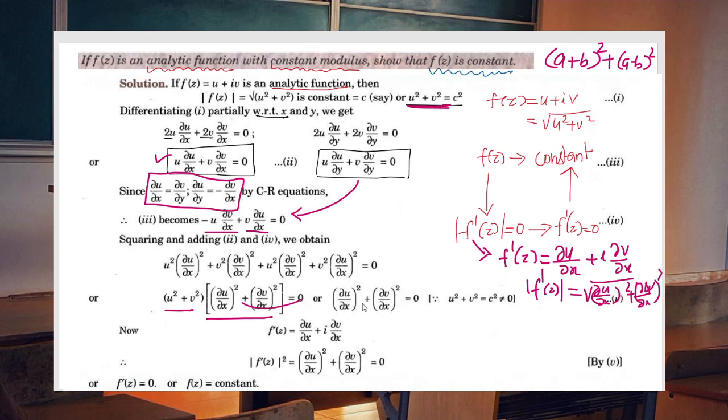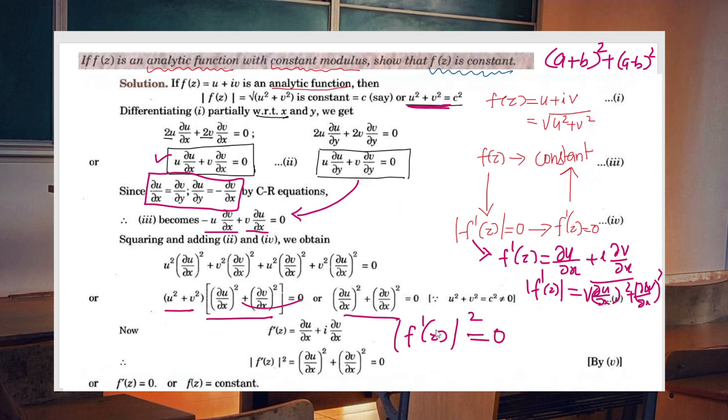But what is this actually? We already know that f dash of z is dou u by dou x plus i dou v by dou x. So the square of the modulus is nothing but dou u by dou x all square plus dou v by dou x all square. So this is nothing but the square of the modulus of f dash of z. What can we conclude? This is equal to 0.